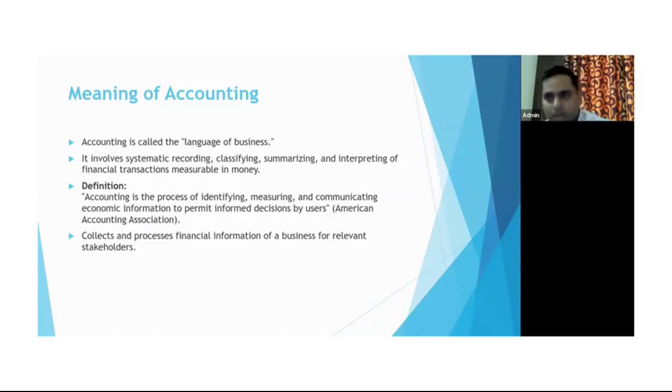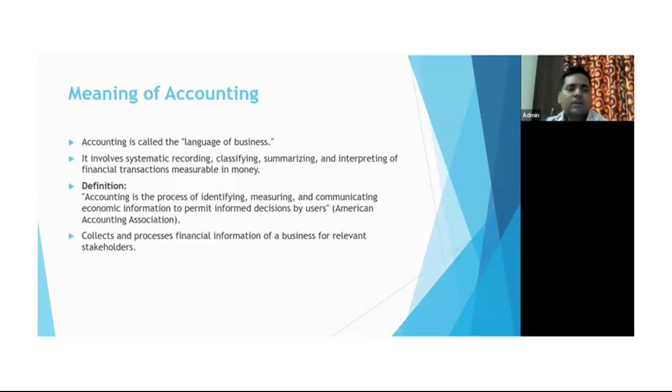Okay. Now talking about the definition. So definition, as per the American Accounting Association, accounting is the process of identifying, measuring, and communicating economic information to permit informed decision by users. So this is the very standard definition. Okay.